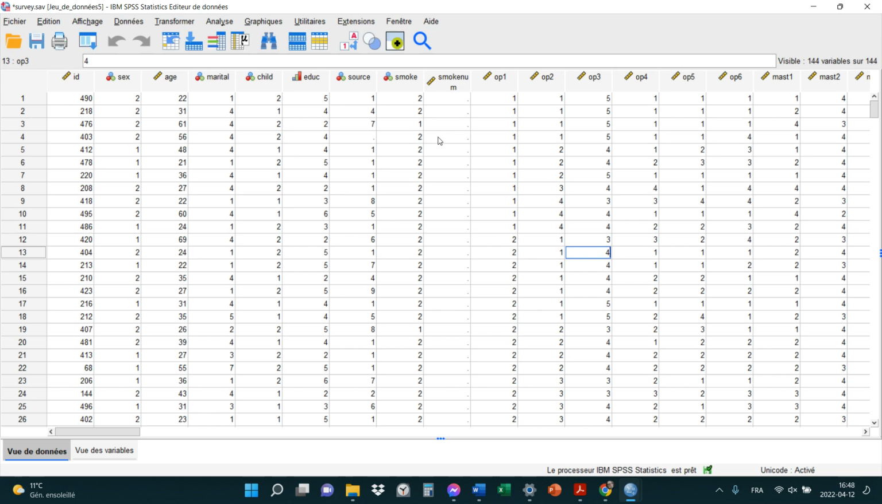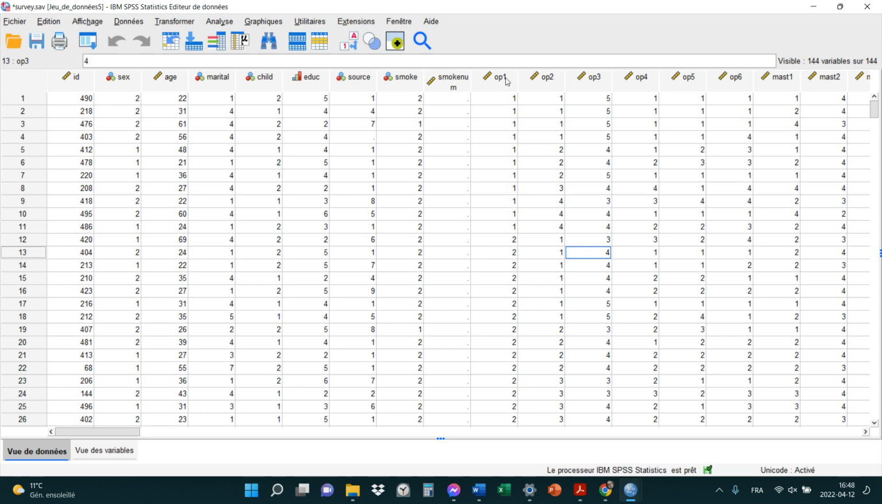Donc, des valeurs extrêmes sont des valeurs trop fortes ou trop basses comparativement à la majorité des données, et ceci pourrait indiquer un problème. Ça pourrait ne pas être un problème, mais ça pourrait vouloir dire un problème quelconque.